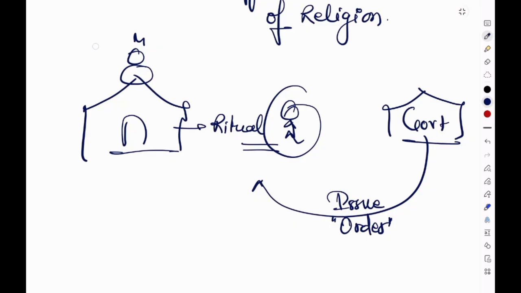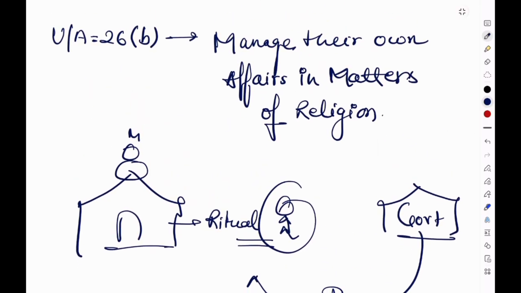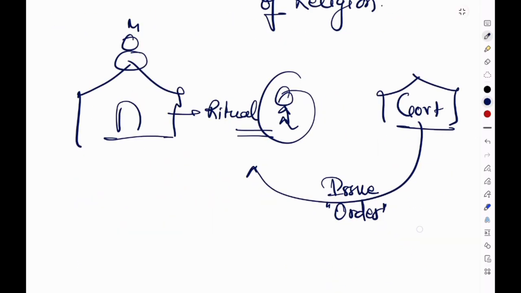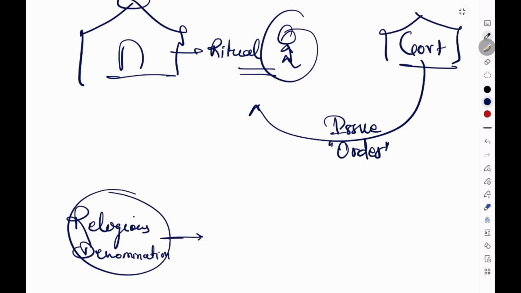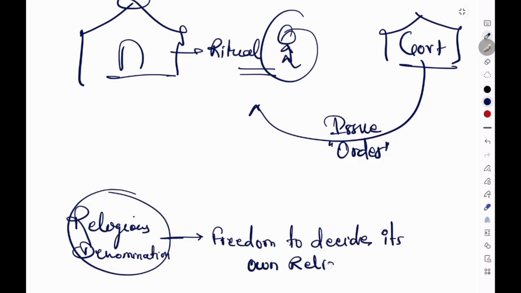To answer these questions, we have to read Article 26 Clause B. Article 26 basically protects the collective rights of religious groups, and among these collective rights, Clause B grants every religious denomination the right to manage its own affairs in matters of religion. Basically, who enjoys this right? The beneficiaries are the religious denominations. Article 26 Clause B says that a religious denomination has the freedom to decide its own religious affairs.